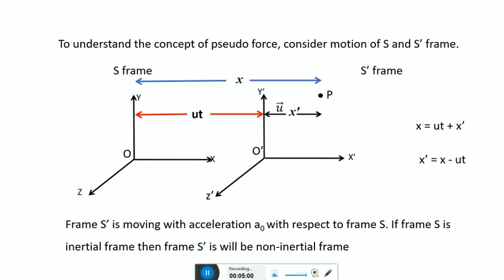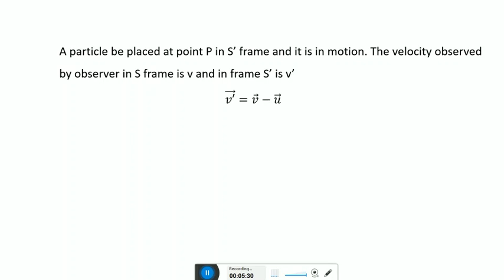Differentiating this equation with respect to time t, we get dx dash by dt is equal to dx by dt minus u. But we know that the rate of change of displacement is velocity. Hence, we can write dx dash by dt as v dash, and dx by dt as v. Hence, the equation is v dash is equal to v minus u.